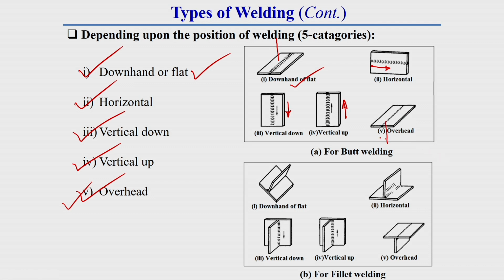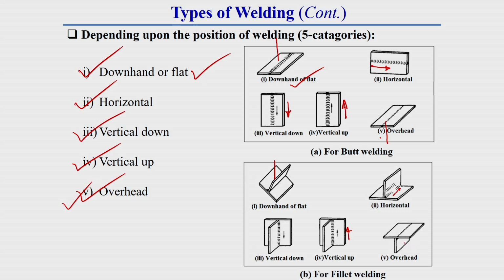That means this is the electrode which is put against the gravitational direction. Similarly, these are the different types of positional welding for fillet welded joint. This is downhand, where generally the electrode is put in a downward direction. It is horizontal welding, where the electrode is positioned in a horizontal direction, and this is vertical down welding, where the electrode moves towards the downward direction. And this is vertical up, where generally the electrode movement and position are toward the vertically upward direction.